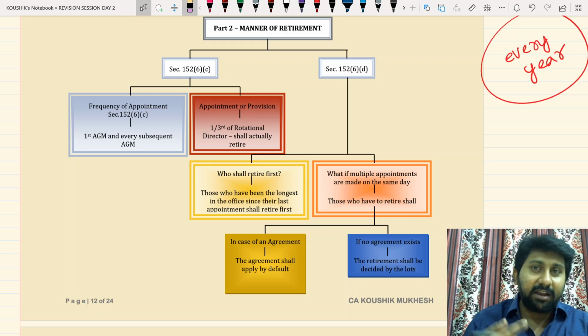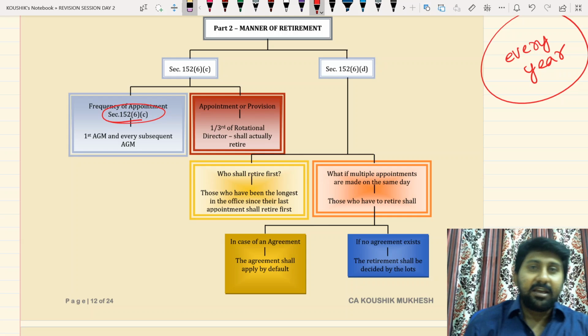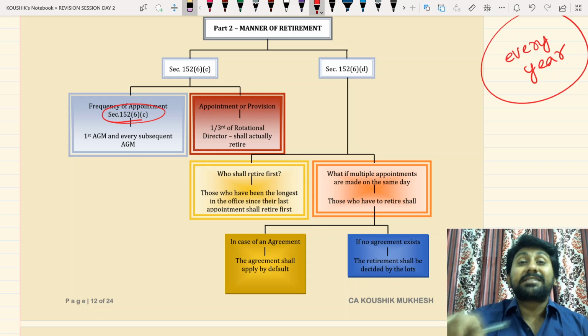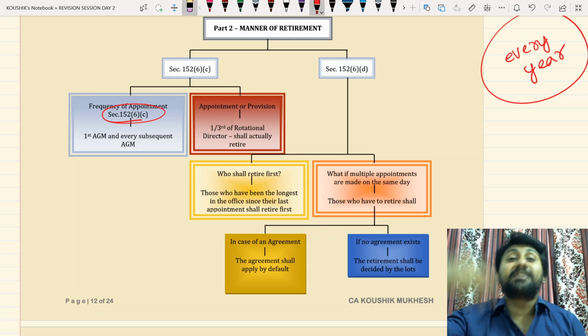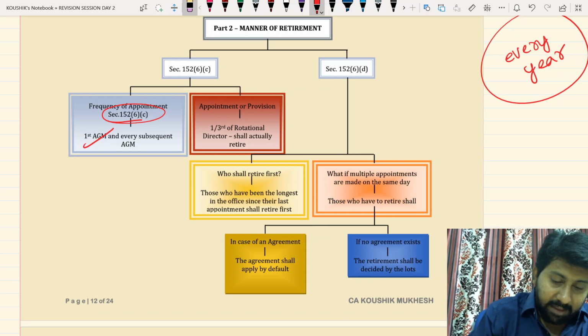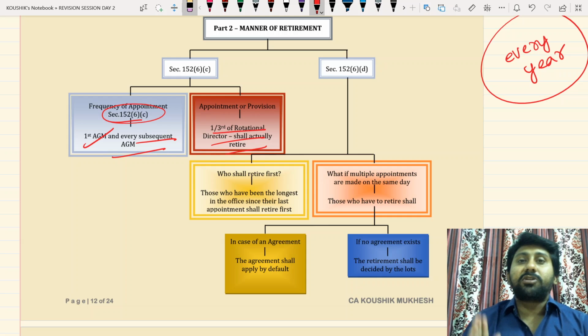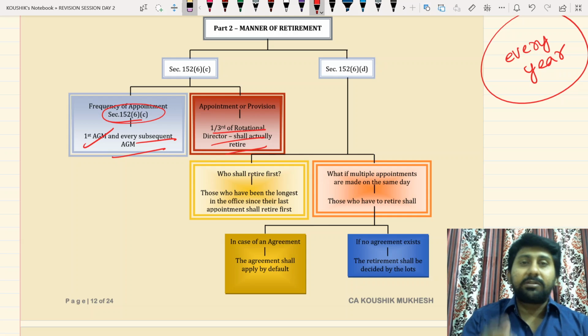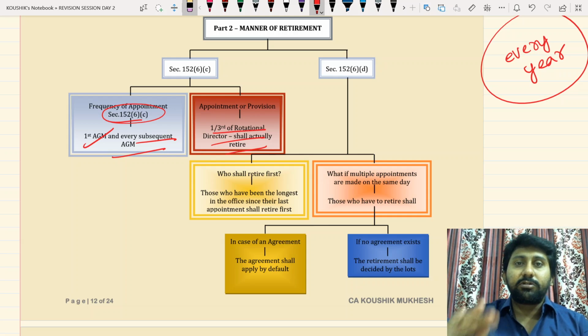Why am I saying all these things? To justify the Act, section 152(6)(c). If you see the Act, they use the words at the first annual general meeting and at every subsequent annual general meeting. First AGM and every subsequent AGM, one-third of the rotational directors shall retire. One-third means you can use a mathematical rule, because it doesn't use the words not less than one-third. It uses the word one-third.